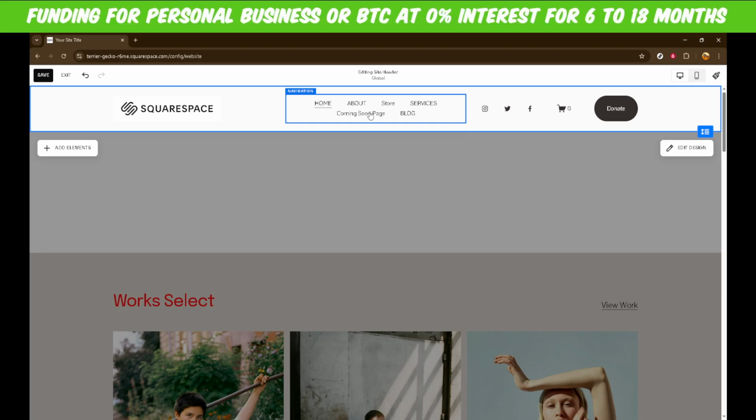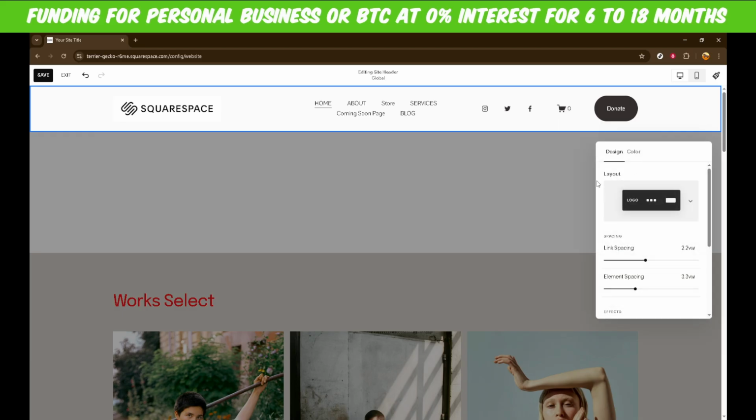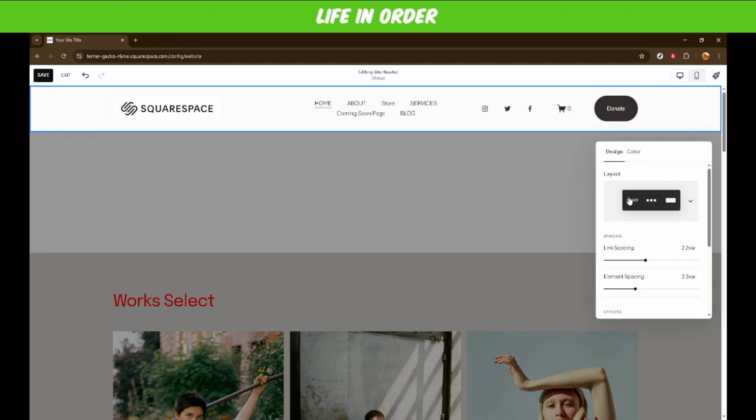After selecting Edit Site Header, look towards the design settings of your header. You're aiming to customize the appearance, so click on Edit Design. This will open up options specifically geared towards modifying the look and feel of your header. Here's where we'll make the changes to achieve that transparent effect. Next, you'll want to locate and select Color.